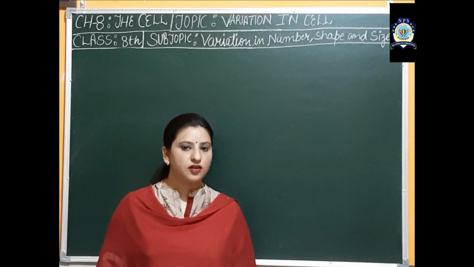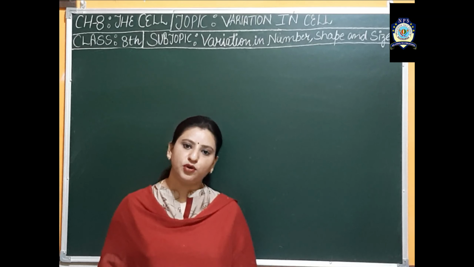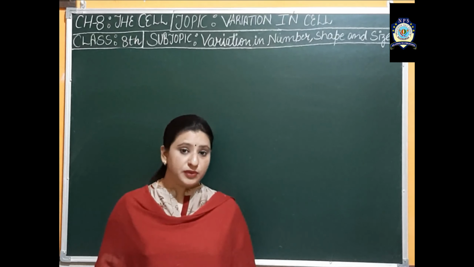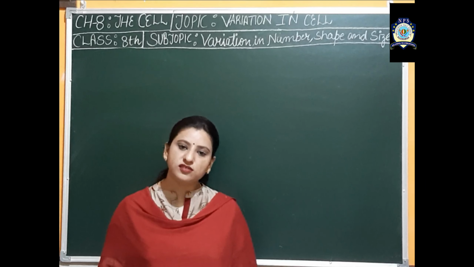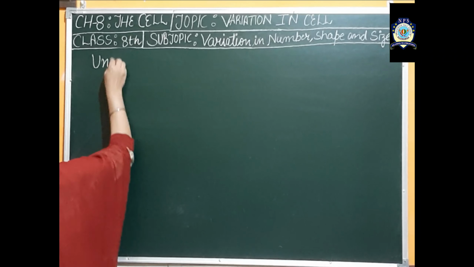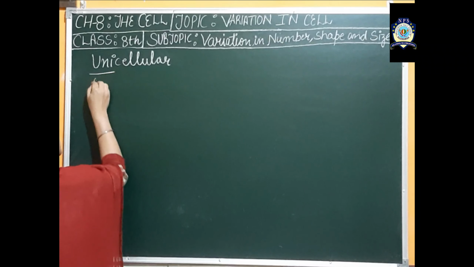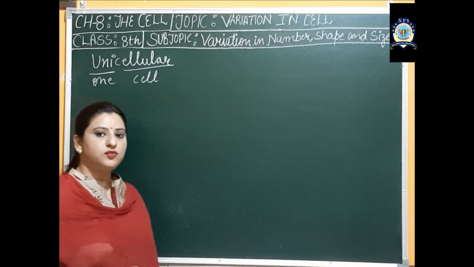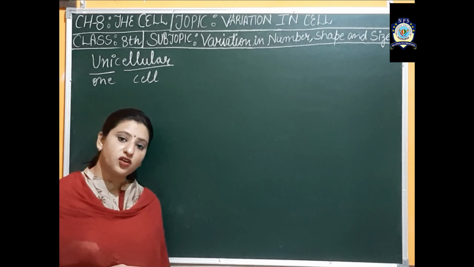We have done up to the discovery of the cell, and today as a subtopic we are going to do the variation in number of cells. As we have discussed earlier, on the basis of number, organisms are divided into two main types, that is unicellular and multicellular. Unicellular: uni means one and cellular means cell. So all those organisms which have one cell in their body are called unicellular organisms.